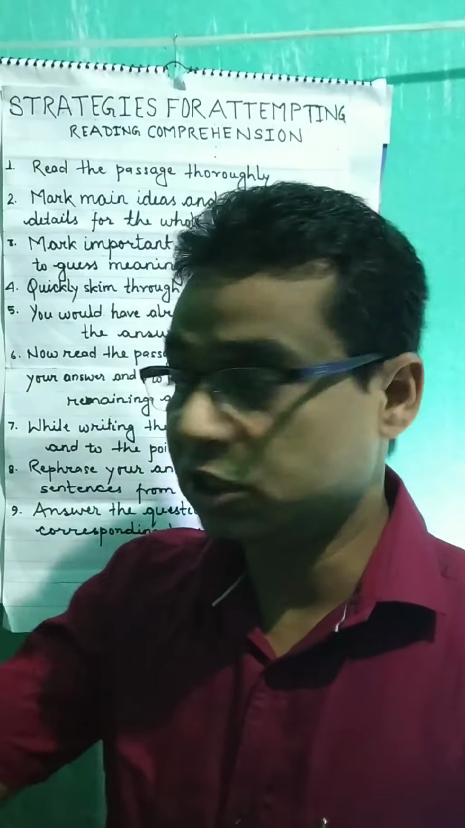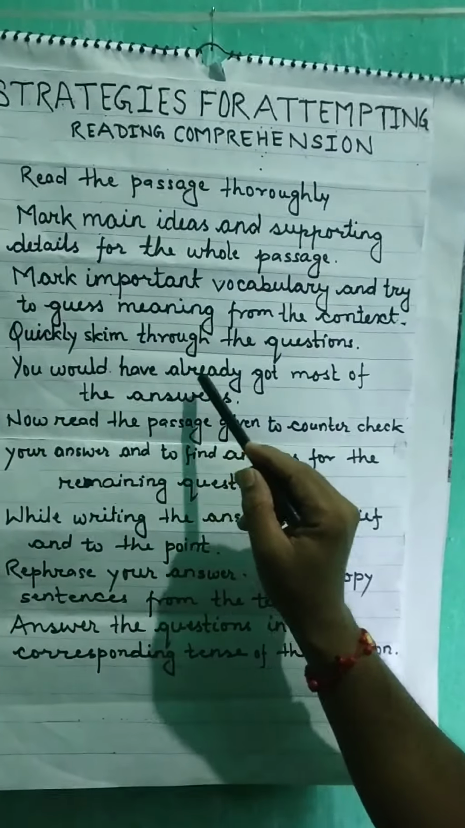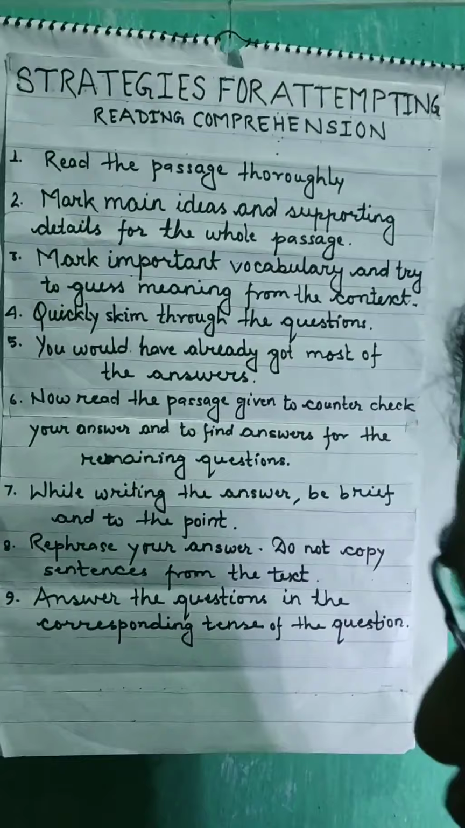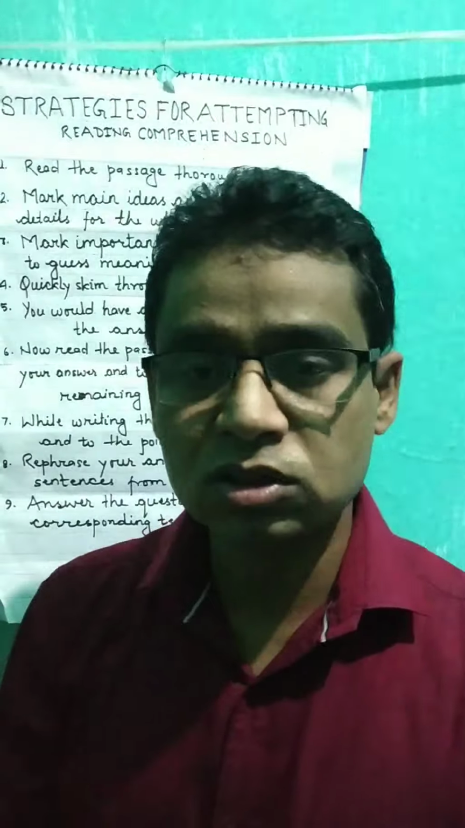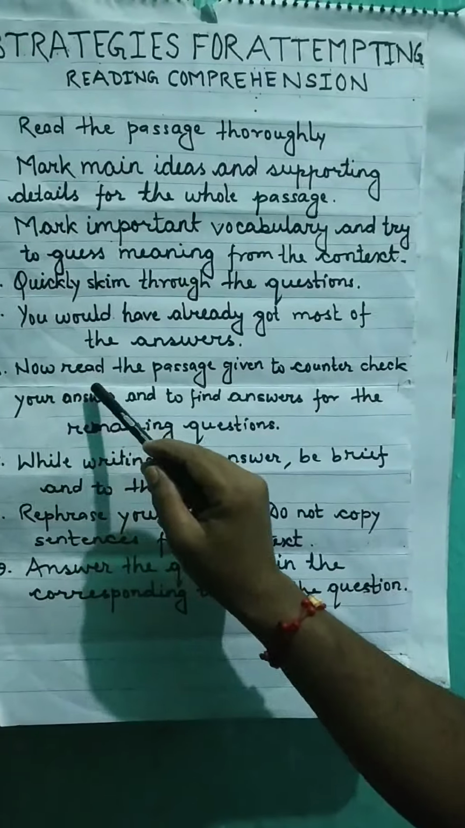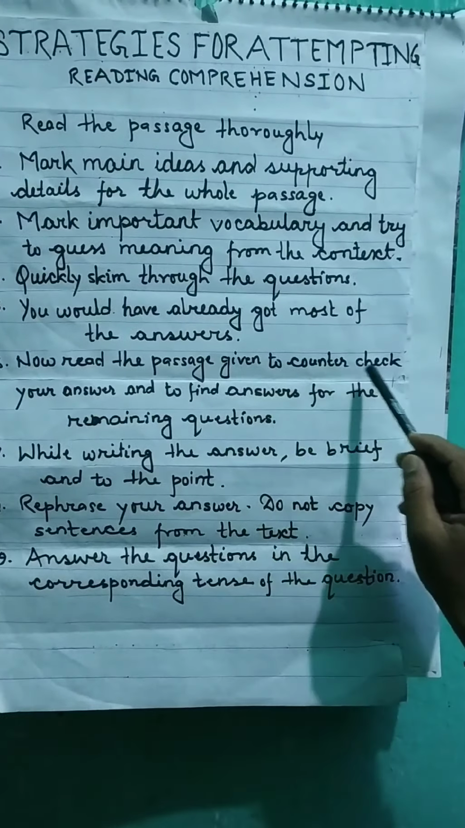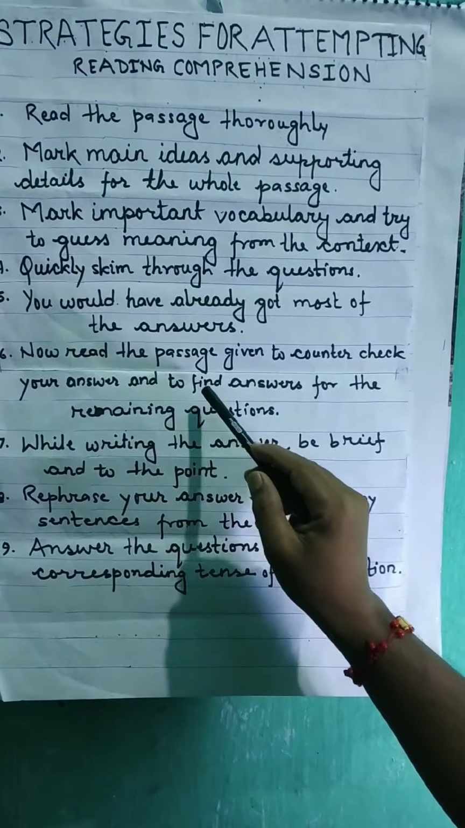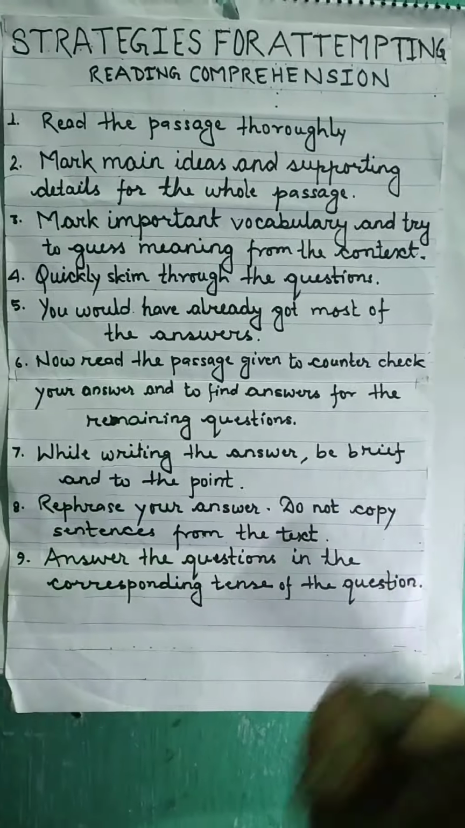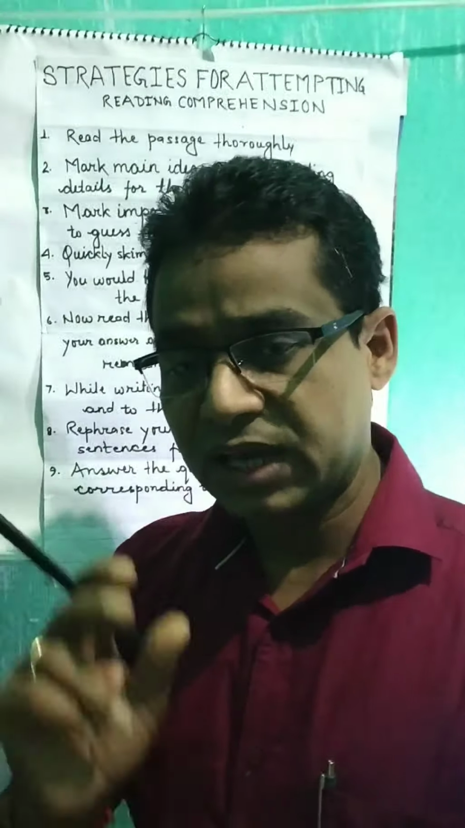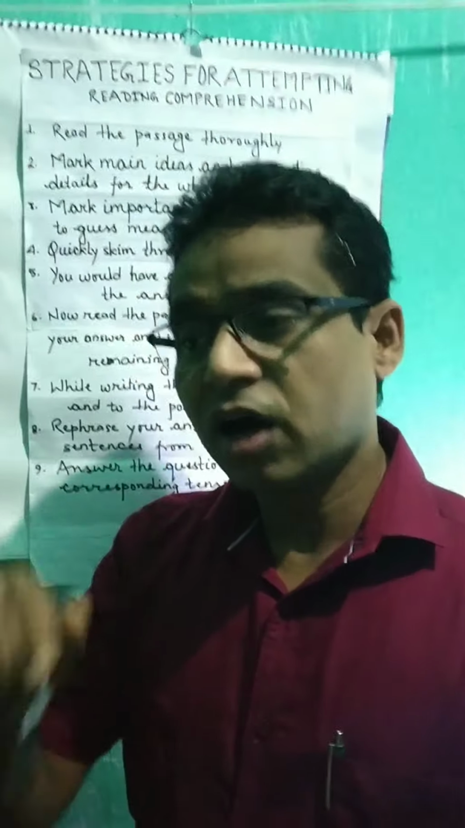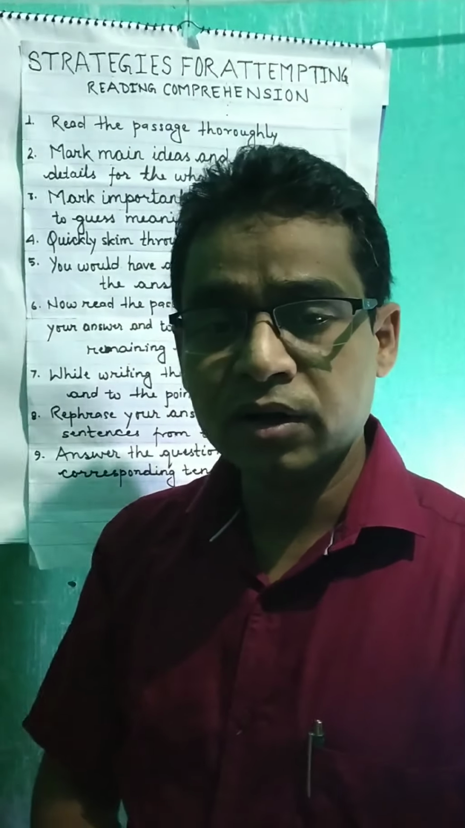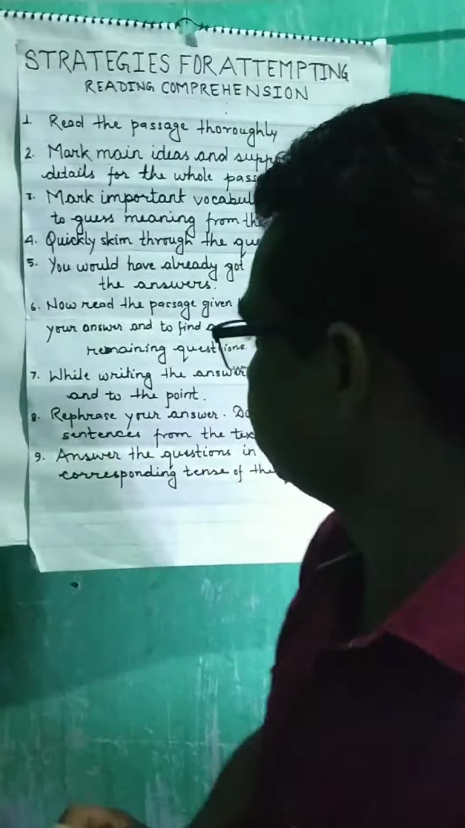Quickly skim through the questions, meaning when you finish reading the passage, just go through the questions. You would have already got most of the answers when you go through the questions after reading the passage. Now read the passage again to counter-check your answers and to find the answers for the remaining questions.